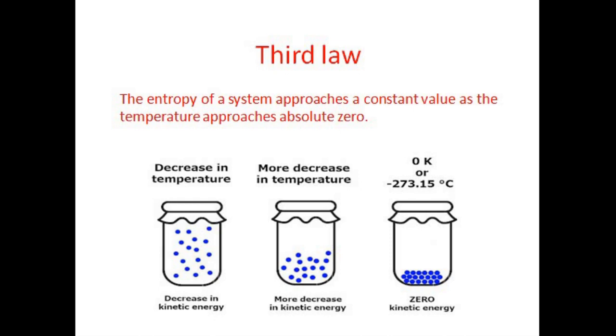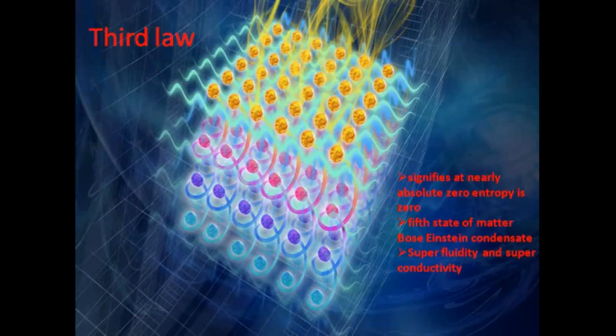So that is the maximum ordered state, that is, the entropy reaches a constant value or near zero value. At this near absolute zero value, there is a fifth state of matter known as the Bose-Einstein condensate, and at this nearly absolute zero temperature, superfluidity and superconductivity occur.